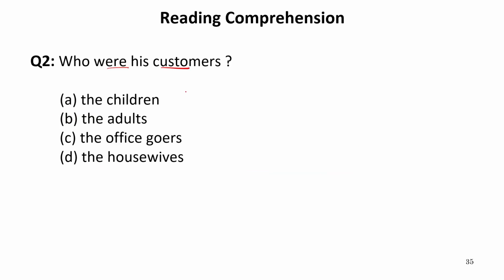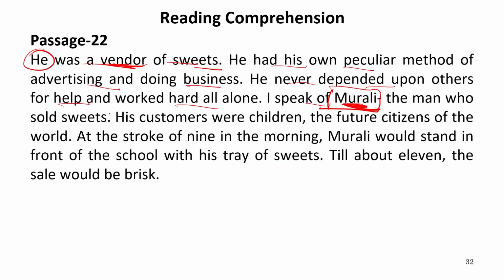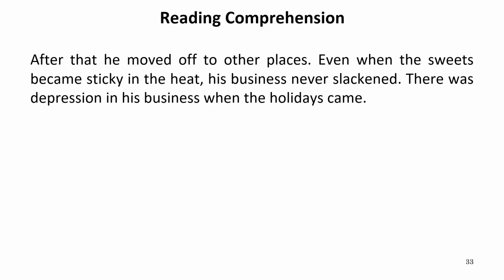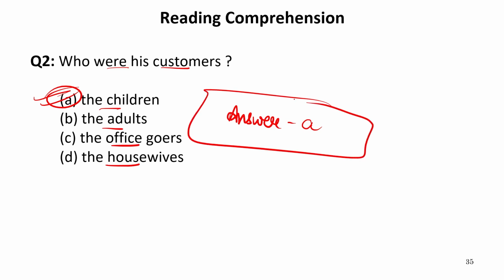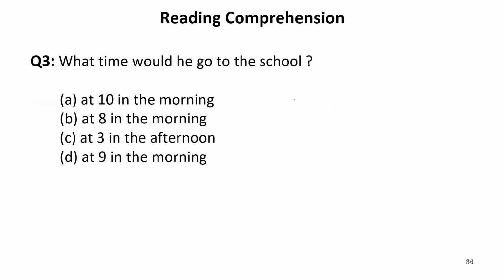Who were his customers? Now let's get back to the passage and try to see this word, customers. Now it is given directly again. His customers were children, the future citizens of the world. So this is directly given in the first paragraph. Now let's get back to the options. The children, the adults, the office goers, the housewives. Obviously it is the children, the future citizens of India. So our answer is A, of course. Now let's move to the next question.